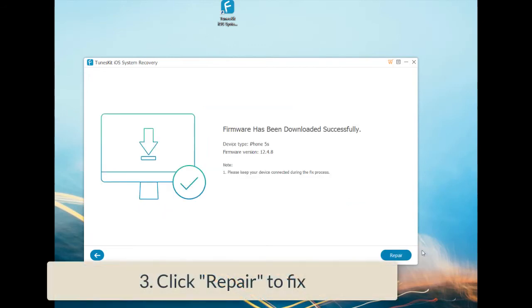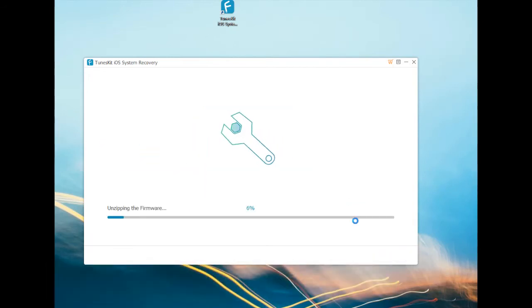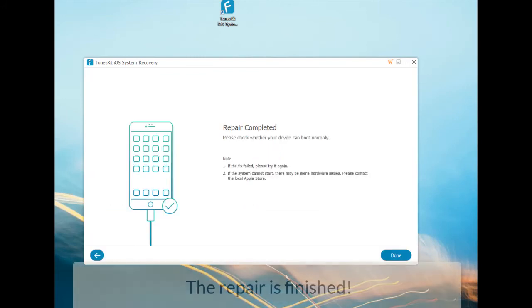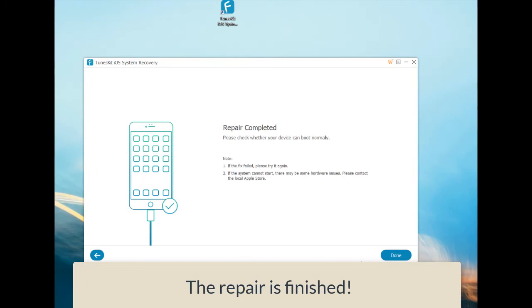Click the repair. Now the repair is finished.